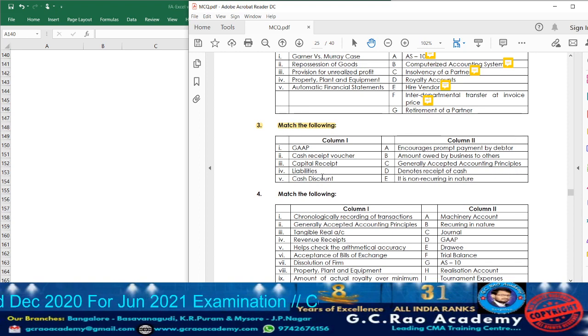Next we have liability. Liability means what the business has to pay to the outsiders, others. The amount whatever the business has to pay to the outsiders, we are going to call it liability. Next, they are given cash discount. Usually a business organization allows cash discount when the customers make prompt payment.